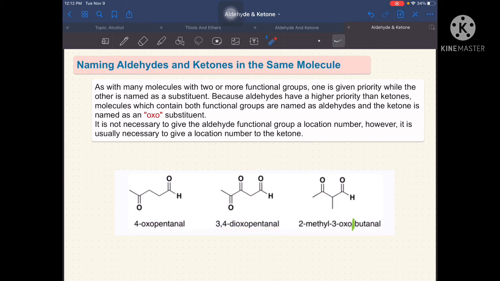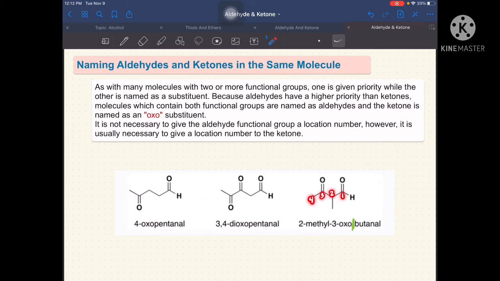And lastly, for example, we have this example. Now, we have two functional groups, one aldehyde and one ketone, and another substituent na hindi siya functional group. So, kagaya pa rin ng dati, parang basic lang siya. We will start our number 1 here, then 2, 3, and 4.